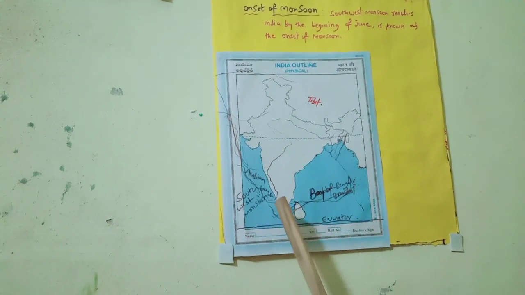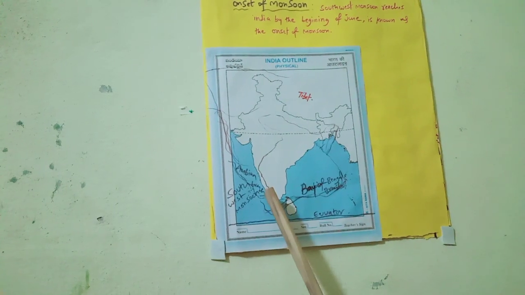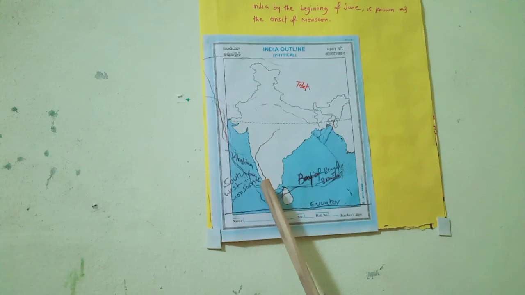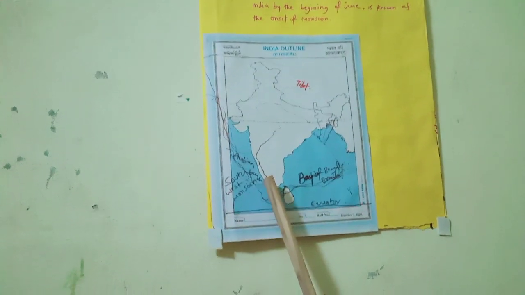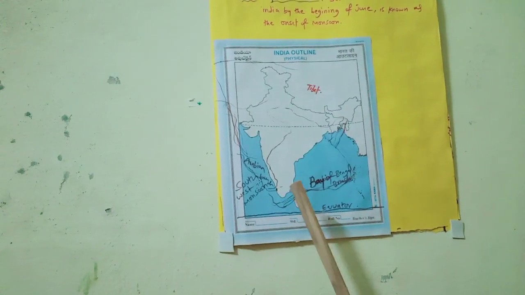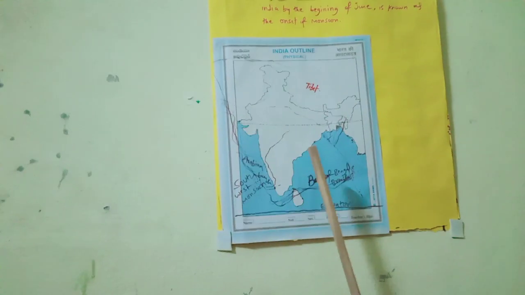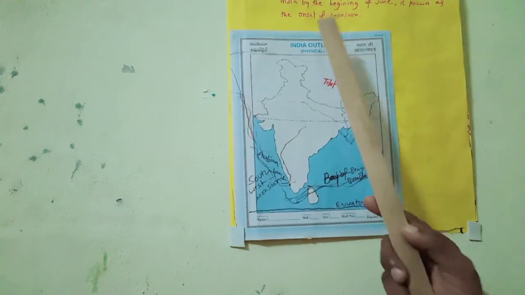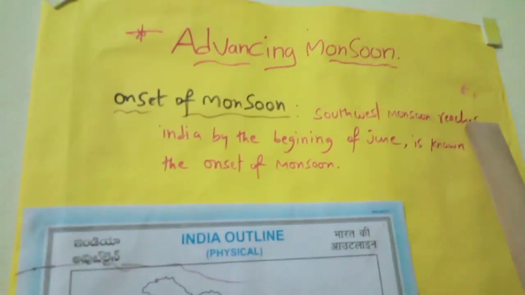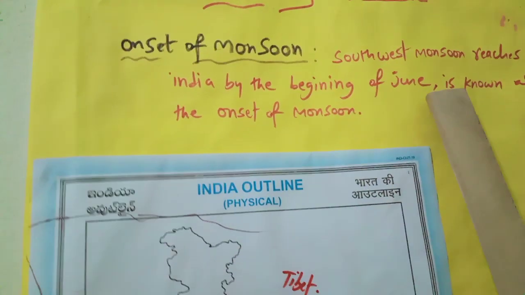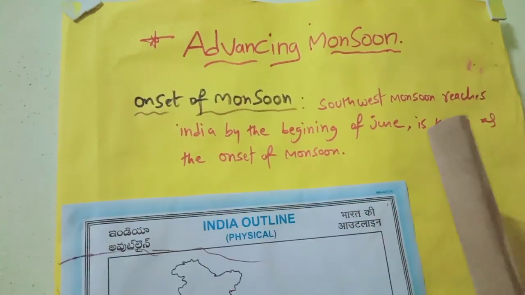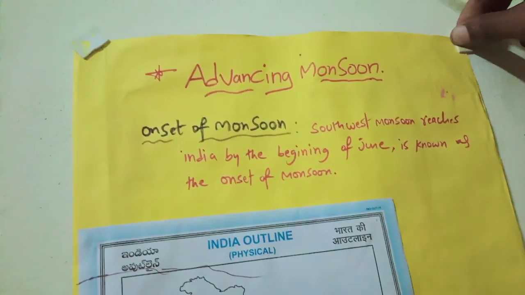At the same time, the Arabian Sea branch of the southwest monsoon touches the southwest coast of India at the beginning of June. This is also called the onset of monsoons. The southwest monsoon reaching India by the beginning of June is known as the onset of monsoons. It is a very important point for your exam.